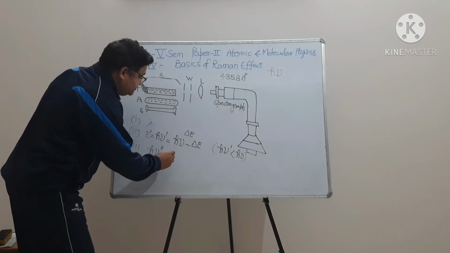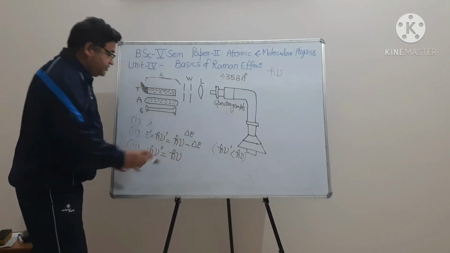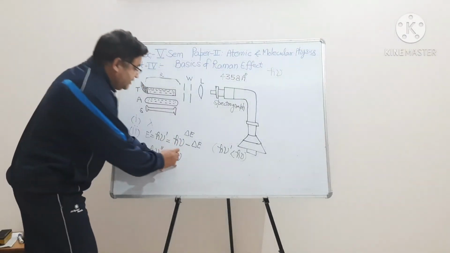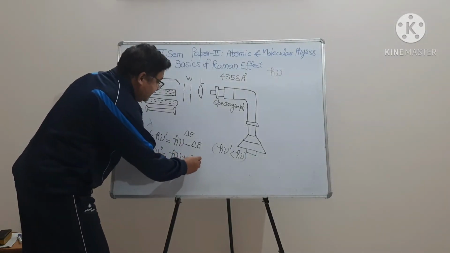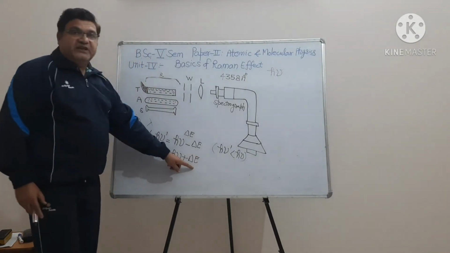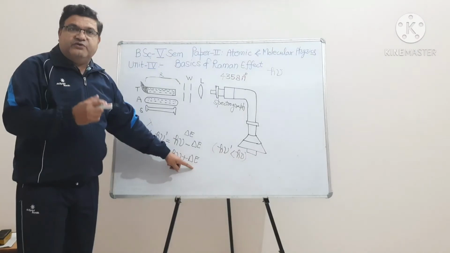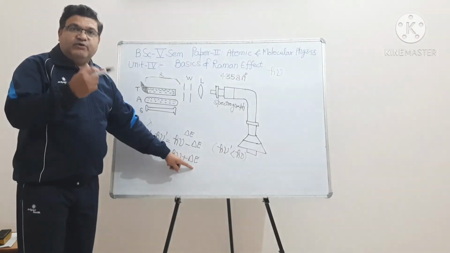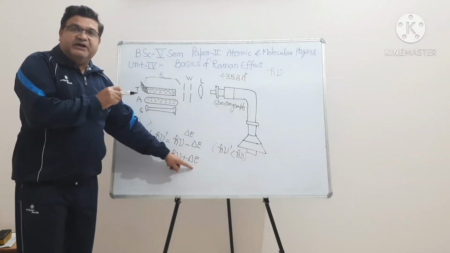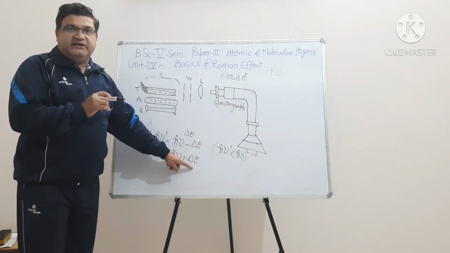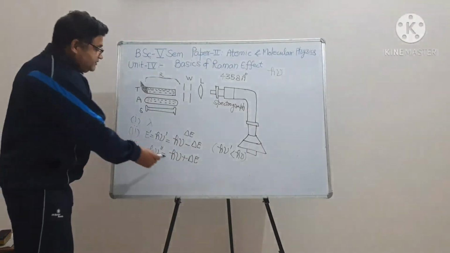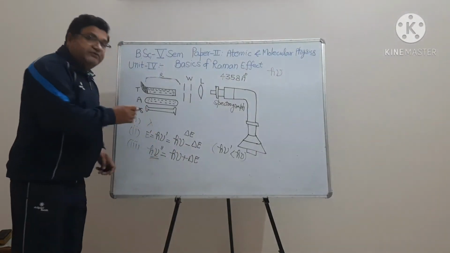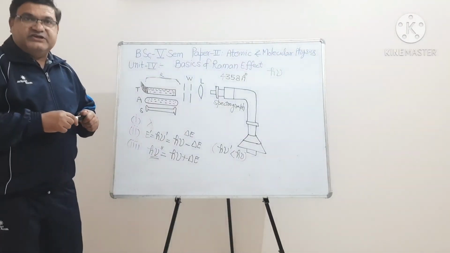This will be equal to the original energy plus the energy gain. Delta E is the energy gained by the photon from the molecule of the substance. Because here the molecule was already excited, now the energy of the photon increases after scattering.